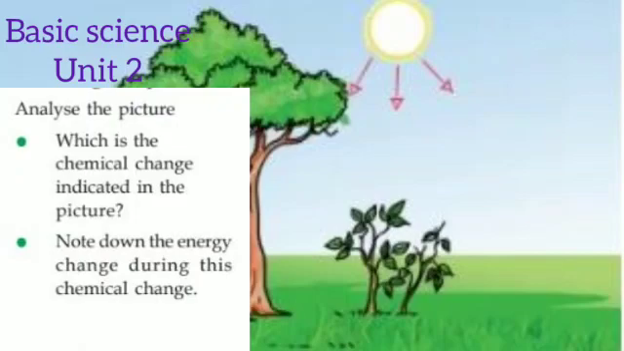Next question. Note down the energy change during this chemical change. What happens when the plants receive the solar energy? It changes the solar energy into chemical energy, so that with the help of that plants can prepare the food, and we human beings and animals also depend upon the plants and we also get this energy. So here the light energy or solar energy is converted into chemical energy during the preparation of food.